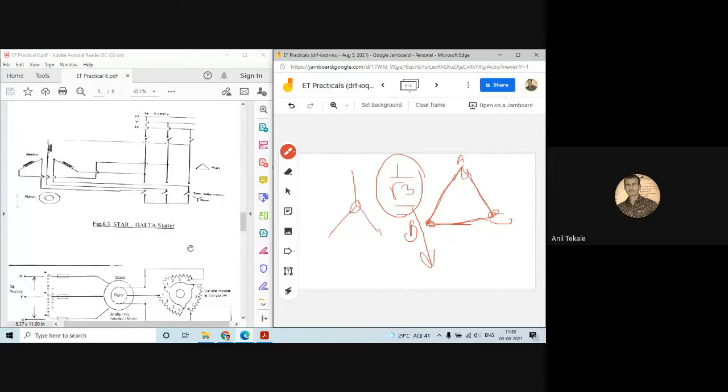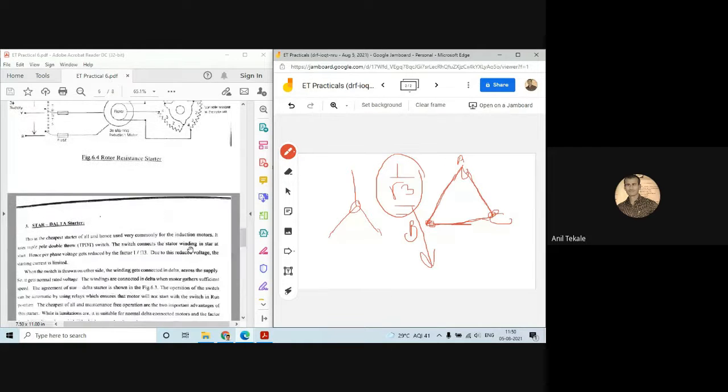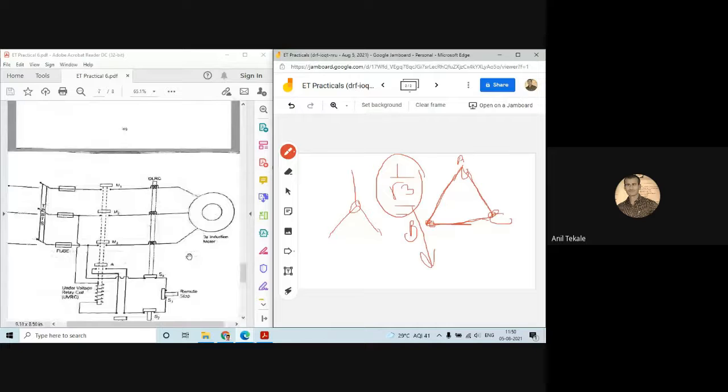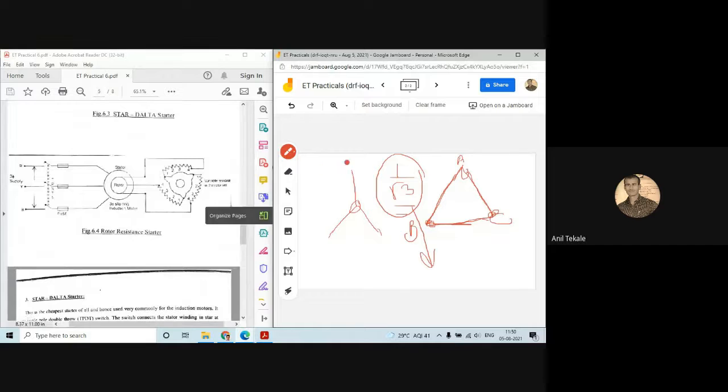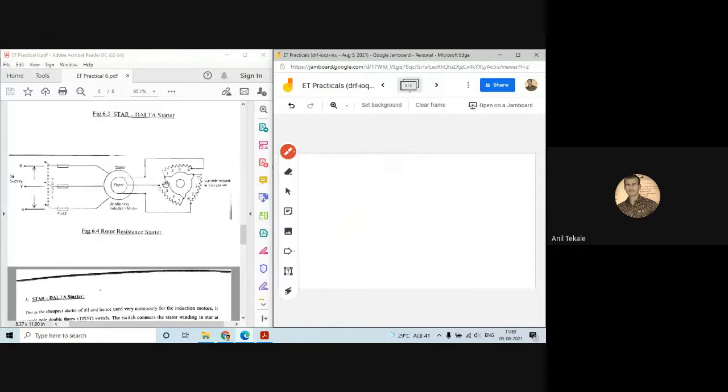Okay, and the next, that is I think the second last starter, that is the rotor resistance starter. So here again the simple thing, the rotor resistance starter means what? Similarly the three-phase supply is given to the stator, but as we first saw in the stator resistance starter, resistances are connected in series with the stator winding. But here, in case of the rotor resistance starter, the resistances are connected in series